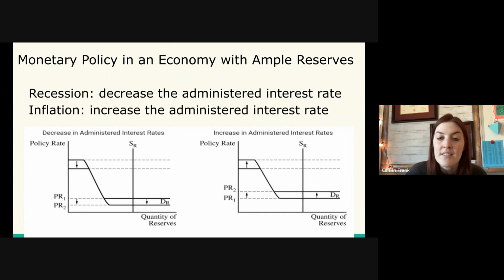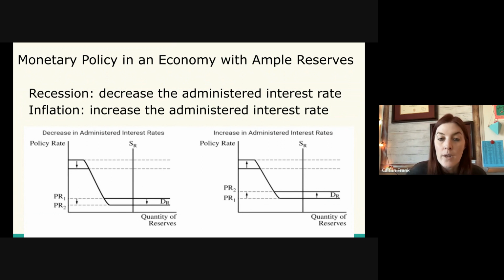Now, when we do this, nothing's happening in the limited reserves portion. That's why the upward sloping portion isn't changing at all, because this is only relevant in ample reserves. So that's why this middle portion of this graph doesn't change when we change the administered rate.